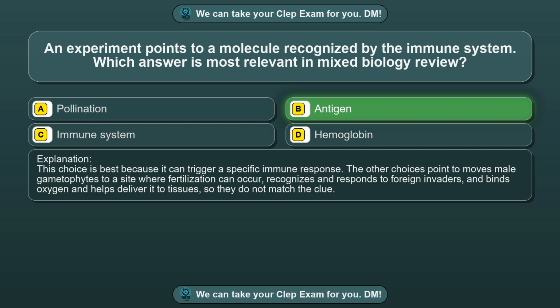This choice is best because it can trigger a specific immune response. The other choices point to moves male gametophytes to a site where fertilization can occur, recognizes and responds to foreign invaders, and binds oxygen and helps deliver it to tissues, so they do not match the clue.